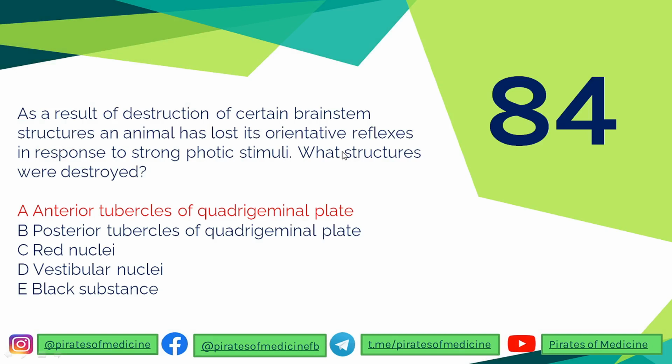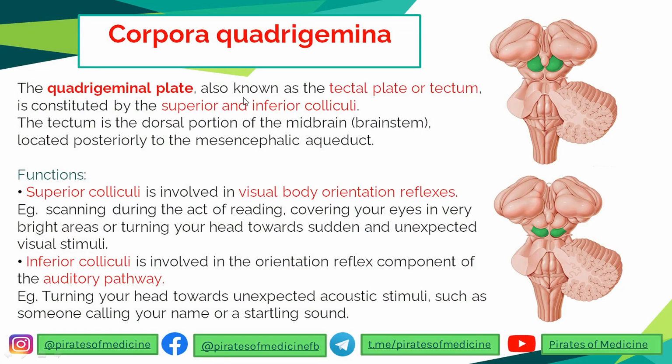Please understand. As a result of destruction of a certain brain stem structure in an animal, it has lost its orientative reflexes in response to strong photic stimuli. Photic means vision stimuli. What structures were destroyed? To understand this, let's look at the corpora quadrigemina. These four things, 1, 2, 3 and 4, the ones marked in green.